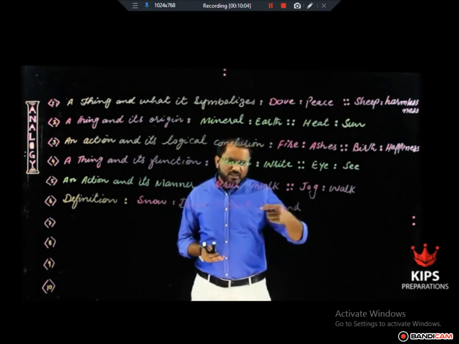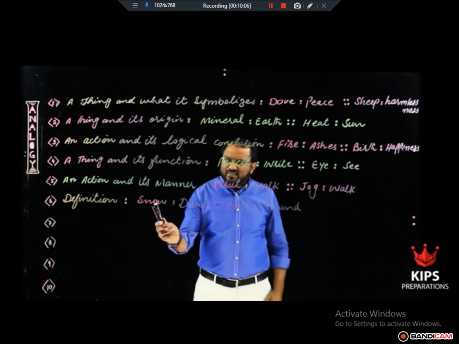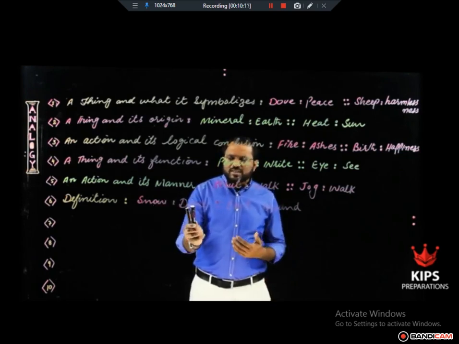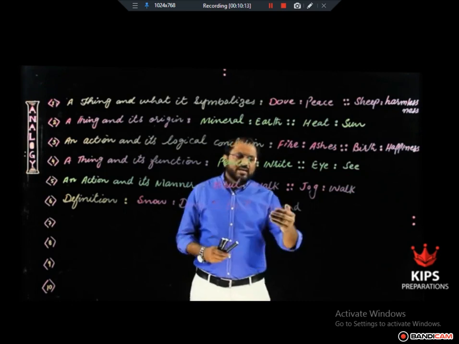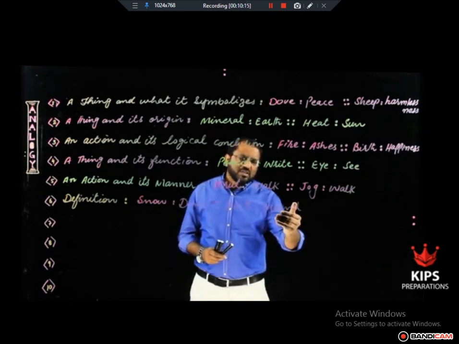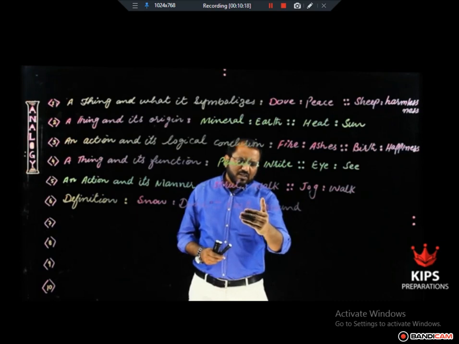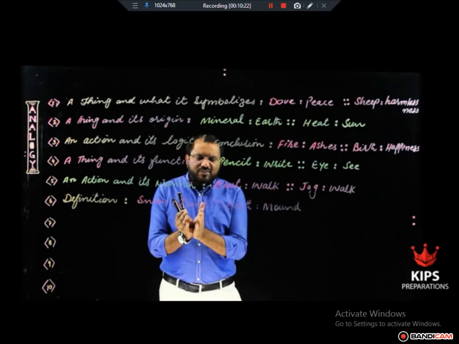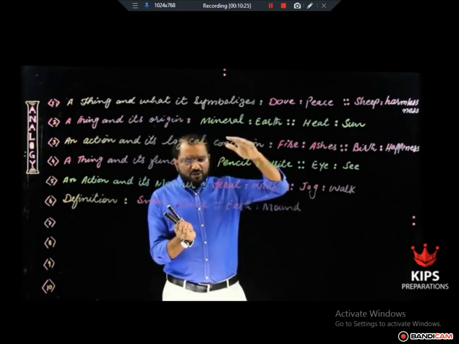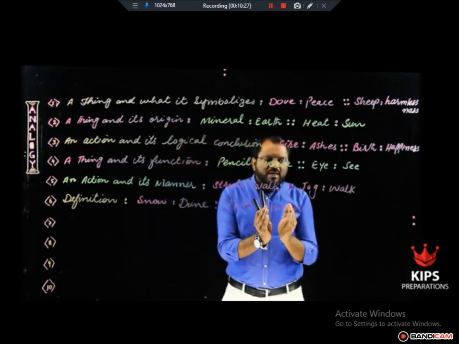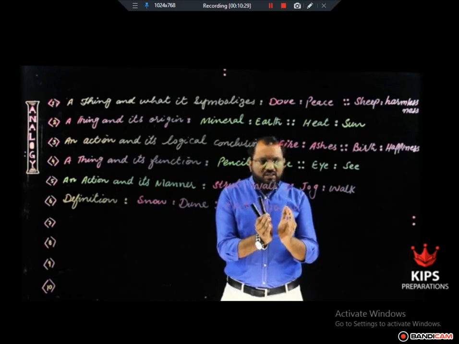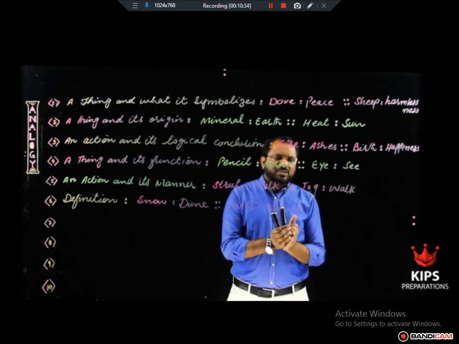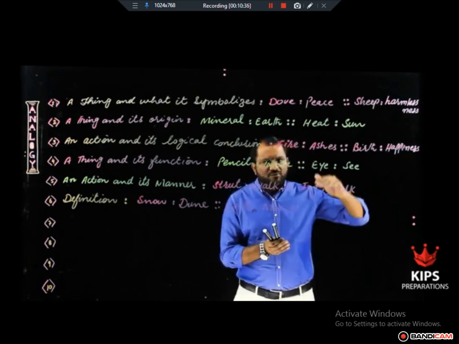This is what I call definition. One word is the definition of the other word. By definition, dune is a heap of snow, and mound is a heap of earth. What is dune? By definition, dune is a heap of snow. What is mound? By definition, mound is a heap of earth. What is glacier? By definition, glacier is a heap of ice.